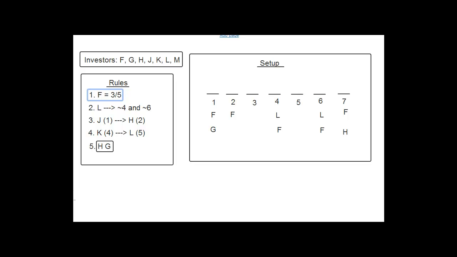So if we think about that for a second and we're trying to decide whether or not to do the templates, if we put F in 3, we don't really drive that much action, right? We would be able to get a couple more not laws. For example, we know that H would not be able to go in 2. If we put F in 3, H couldn't go in 2, right? Because that would require that G be in 3, but spot 3 would have already been filled.